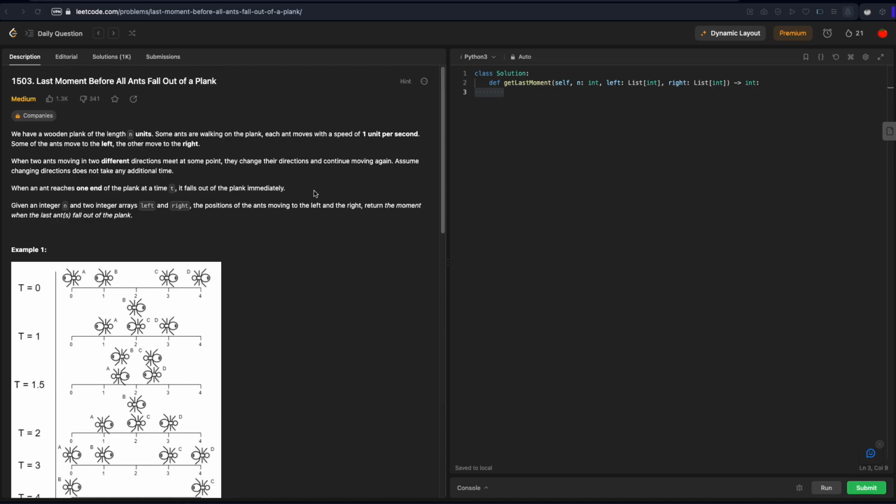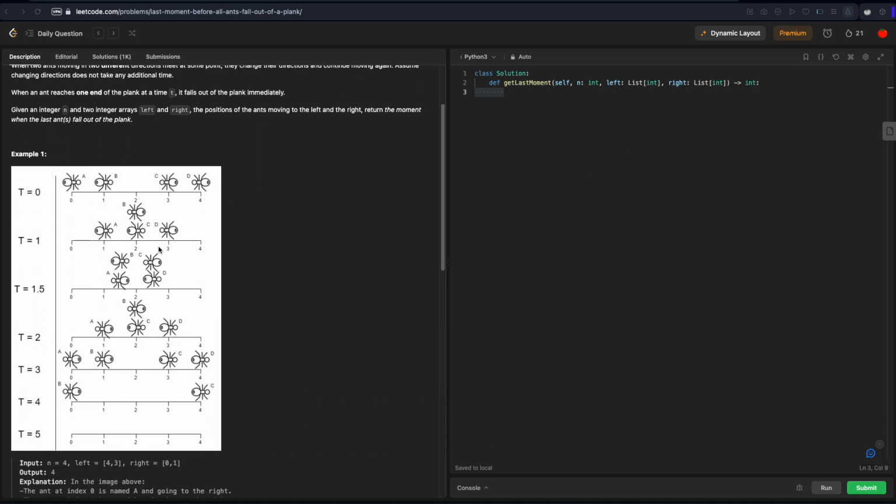And one thing I noticed in this diagram, let's go here. So we have some ants moving to the right, some ants moving to the left. At time 1 here, two ants are meeting. So these two ants are at the same position. Is this ant at the top the one that was moving to the left and it just hasn't shown the direction change yet? And is this ant the one that was moving to the right and it hasn't shown the direction change?